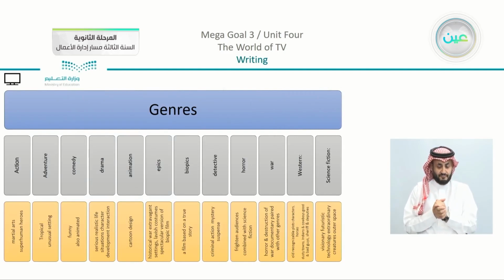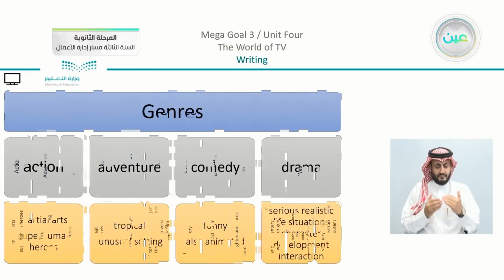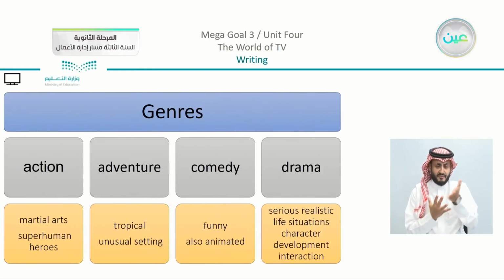We can say that we highlighted action, adventure, comedy, drama, animation, epics, biopics, detective, horror, war, western, and science fiction. Now we're going to go back and divide them so it can be clear for you. We have the first part. Genres: we have action, which are martial arts, superhuman heroes. We have adventure, we highlighted something about tropical, unusual setting.